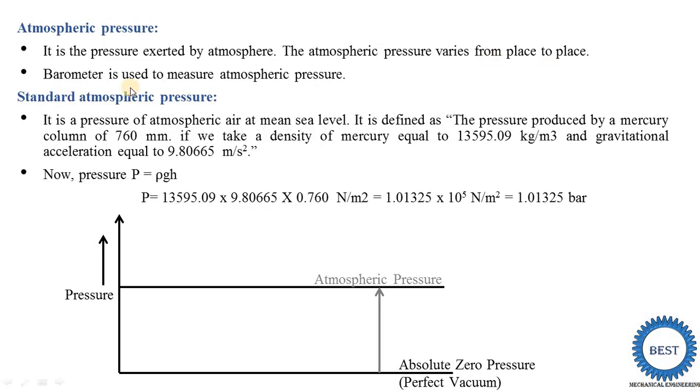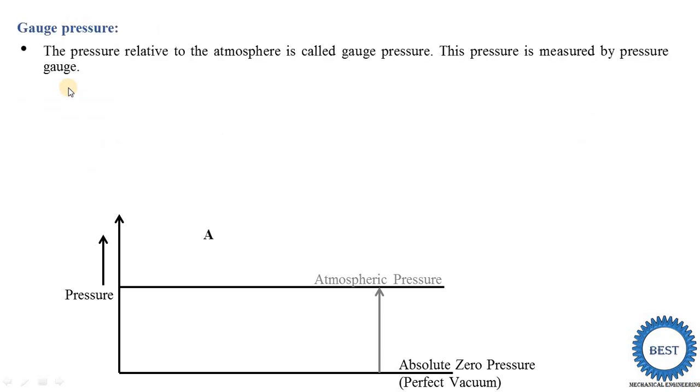atmospheric pressure. Atmospheric pressure is measured by using barometers. Here we see the gauge pressure, and the gauge pressure is measured by using the pressure gauge. This value of the gauge pressure is relative to the atmospheric pressure. Here we take one point, named A, and we draw this line for reference. This value above the atmospheric pressure is called the gauge pressure, so any pressure above the atmospheric pressure I will call the gauge pressure.